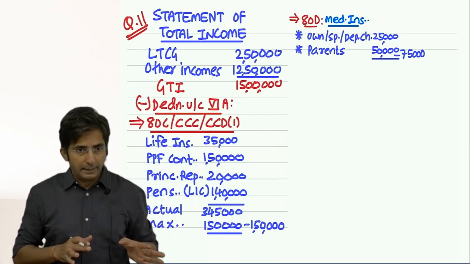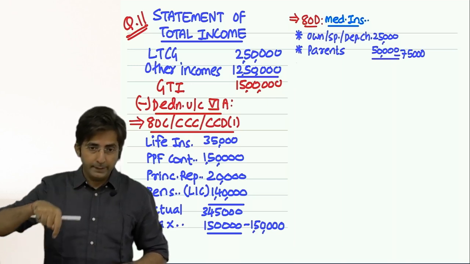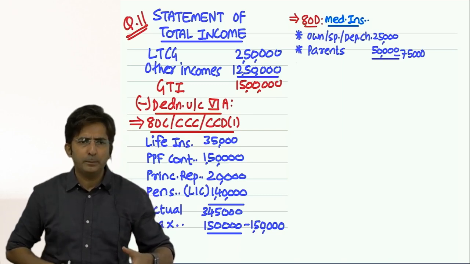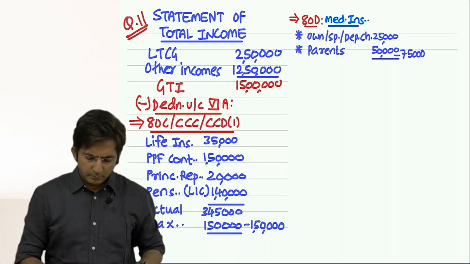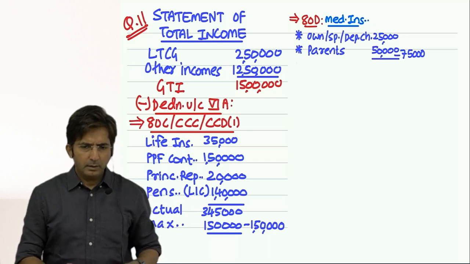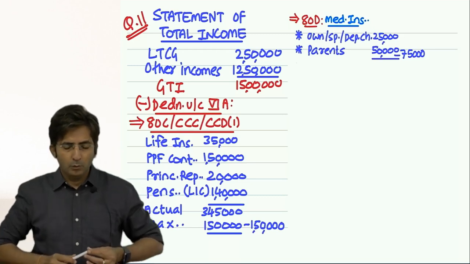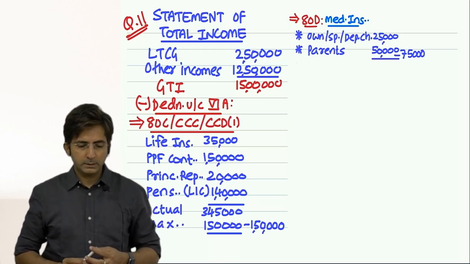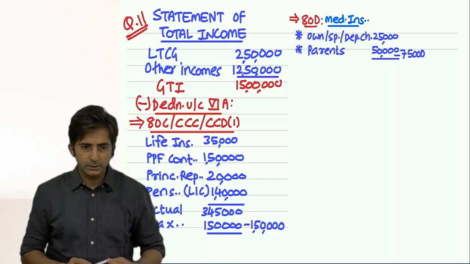This way you can do it directly, but whenever I give you homework, do it in detail. Here, in order to save time, I am not asking you to prepare the detailed format. I hope you understand which format I am talking about. 80D big format: own, spouse, dependent children, in that additional deduction, basic deduction, then medical expenditure of uninsured senior citizen.